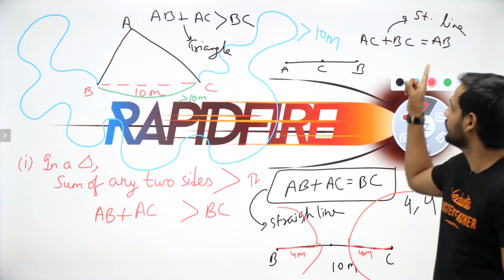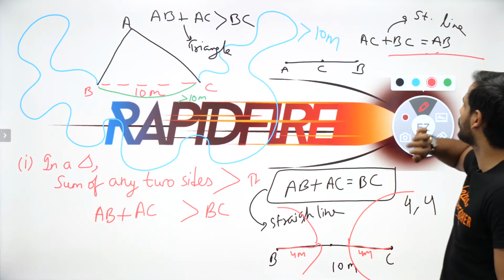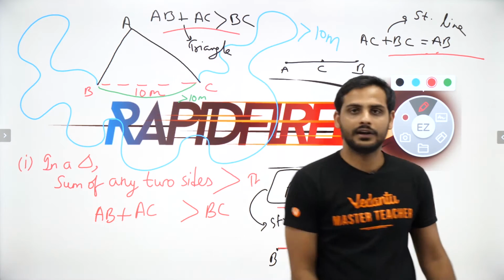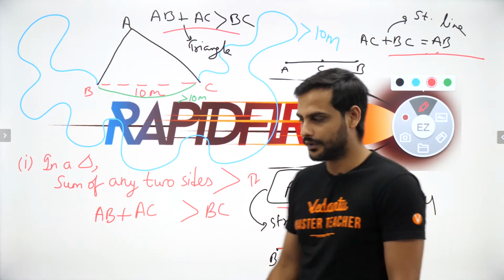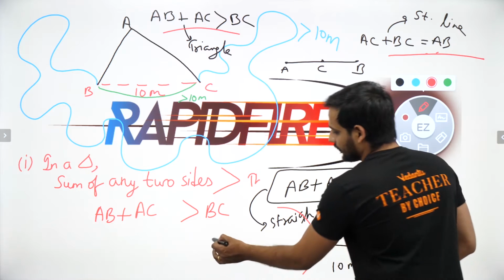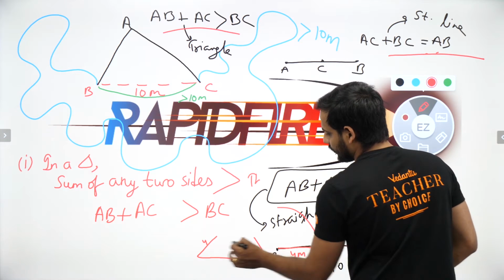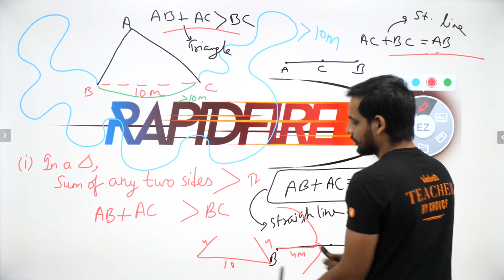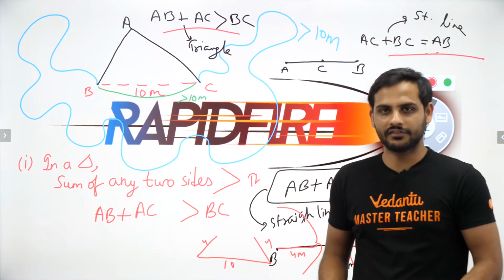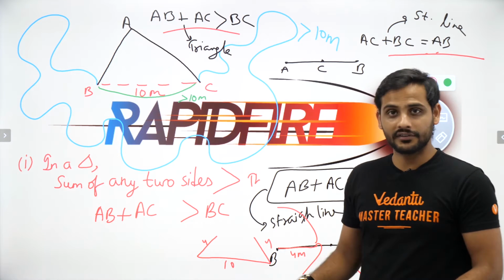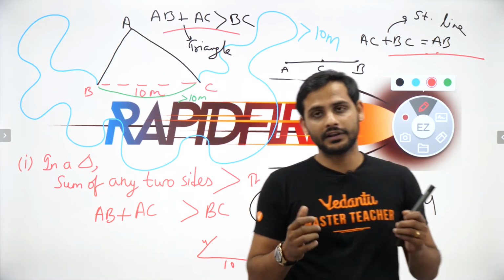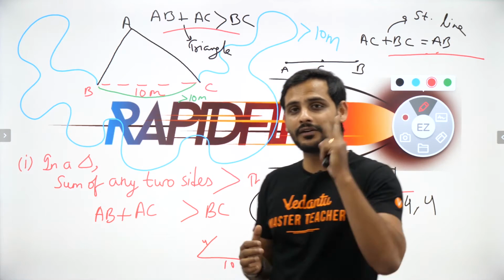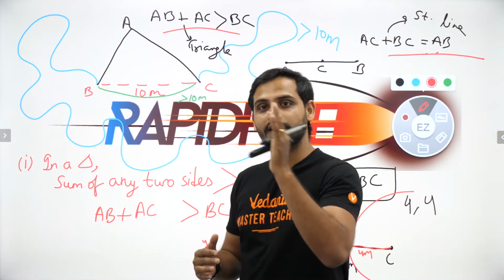So these are the two important cases. When it becomes equal, that gives you a straight line. When it is more than that, it gives you a triangle. In the less than part, you are not getting any polygon or a straight line. You are getting an open shape like this. Suppose like this, you can get an open shape. This is 4, and this is 10. So that open shape does not give any relevance to us. Understood? We are only understanding the closed shape. So this is the first triangle inequality: the sum of two sides in a triangle is always greater than the third side.